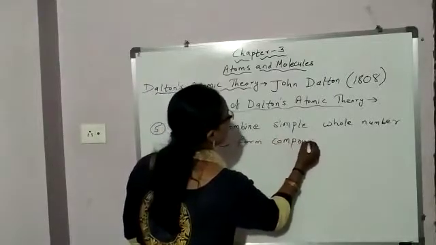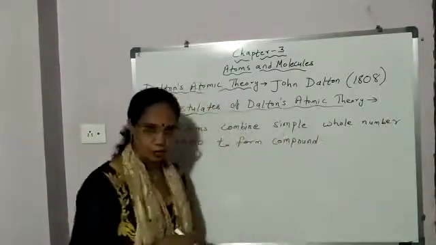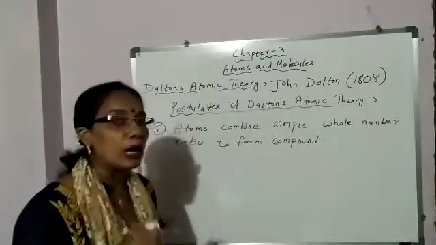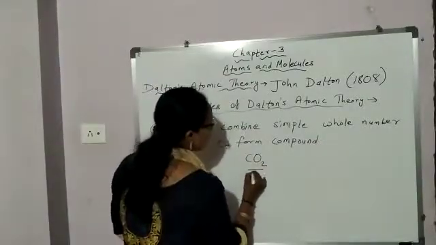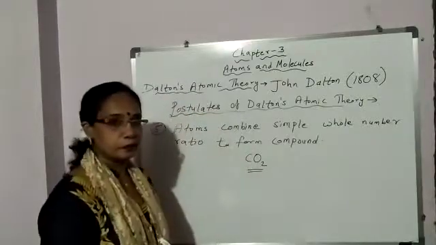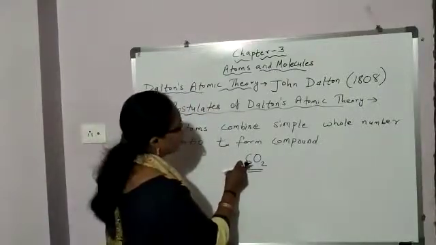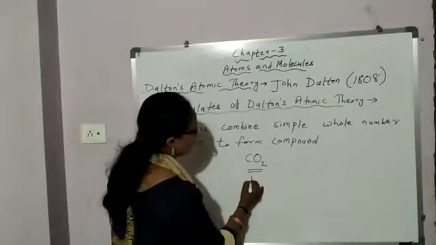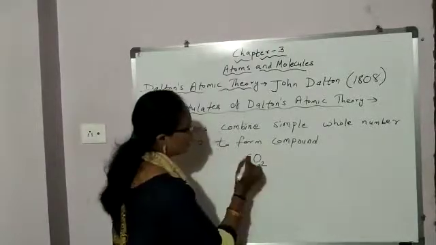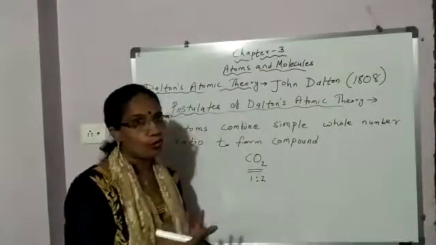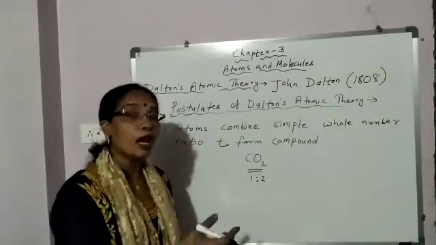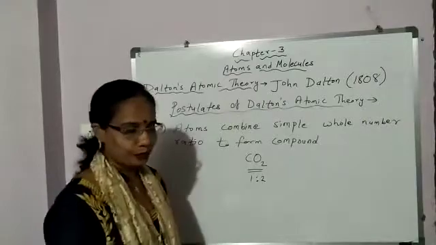Atoms combine in simple whole number ratio to form compound like CO2. This is a compound, carbon dioxide. How many carbon atoms? 1. How many oxygen atoms? 2. So, in which ratio they combine? 1:2. So, this is simple whole number ratio.